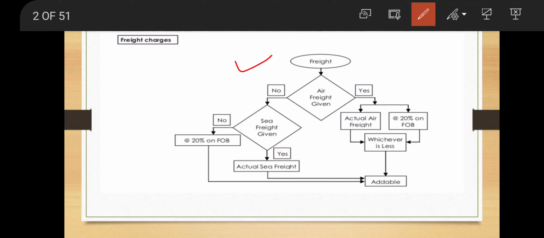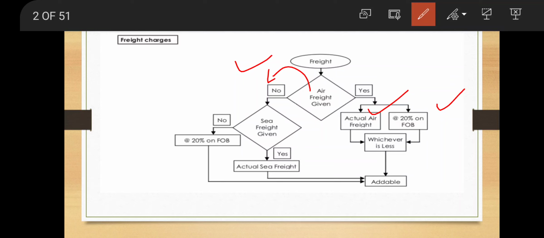we need to take the actual air freight, along with 20% on free on board. So both calculations are required. When air freight is given, do both calculations, and whichever is less, we take into consideration for the calculation of assessable value. Say, for example, if it is not given,